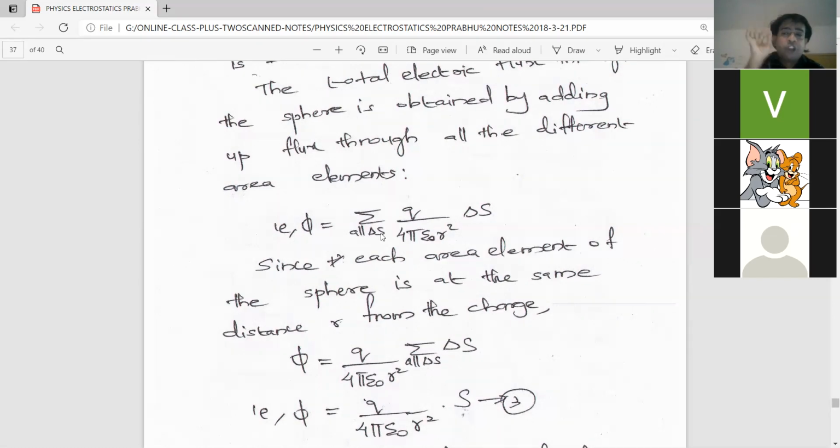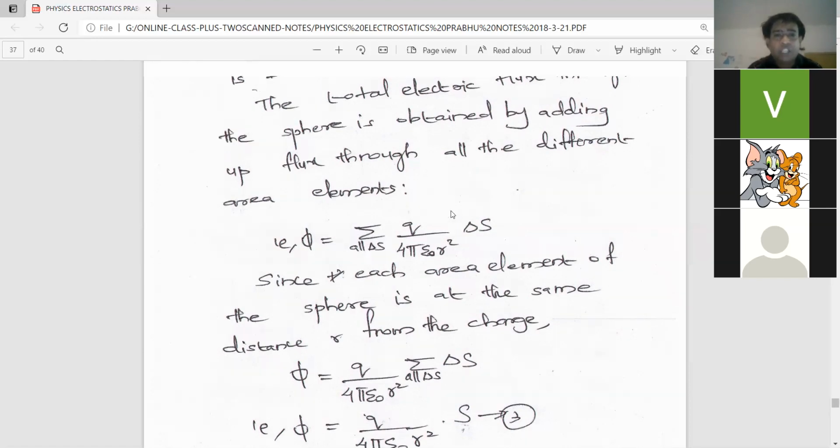I told you, you have to find the electric flux passing through each delta S area and take the summation. That is read as sigma of all delta S. It means that we are finding the electric flux passing through each small surface area delta S, and we are taking the summation, or adding them up. So that is the meaning of sigma of all delta S.